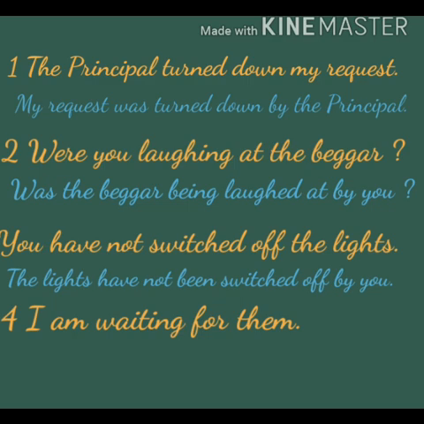Next, the fourth sentence is, I am waiting for them. The right answer is, they are being waited for by me. Am plus first form plus ing will change into are plus being plus the third form of the verb.